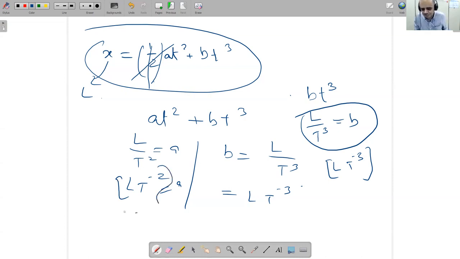I have a question. The dimension of X is always L, right? Not always, but he will say in the question that X is measured in meter. When it is measured in meter, its dimension is L. Okay, thank you.